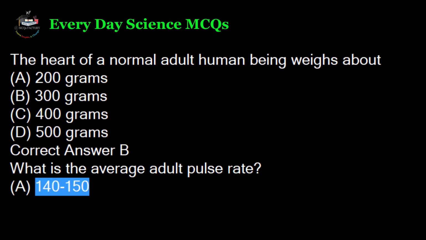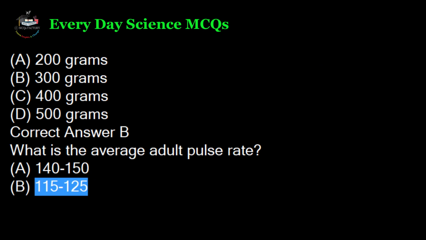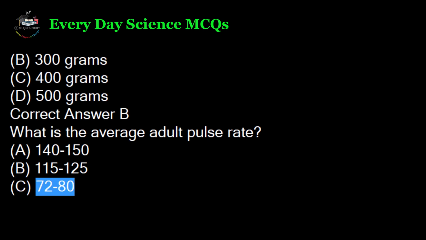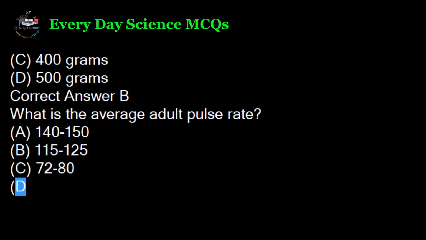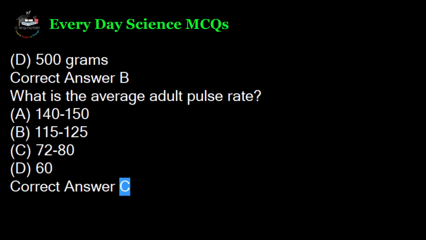A. 140 to 150. B. 115 to 125. C. 72 to 80. D. 60. Correct answer C.